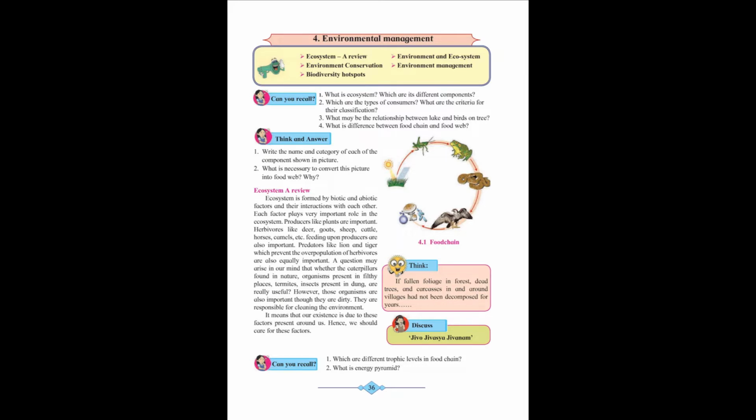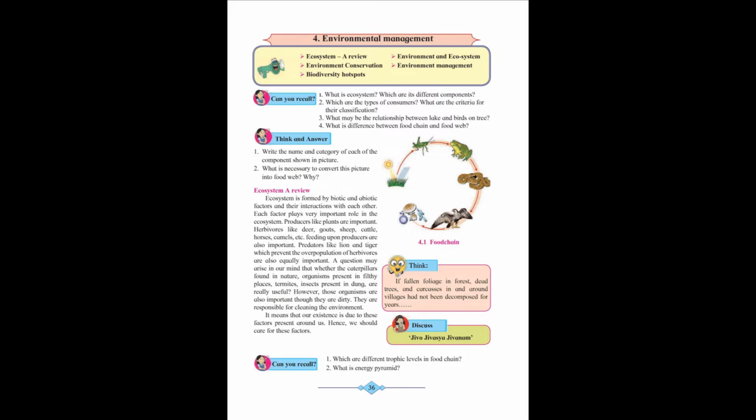We come under omnivores. Now, what are the criteria for their classification? The criteria for their classification is the food which they eat. For example, primary consumers feed on producers, that are the plants. Secondary consumers feed on primary consumers. So they are carnivorous, whether it is herbivorous, carnivorous or omnivorous.